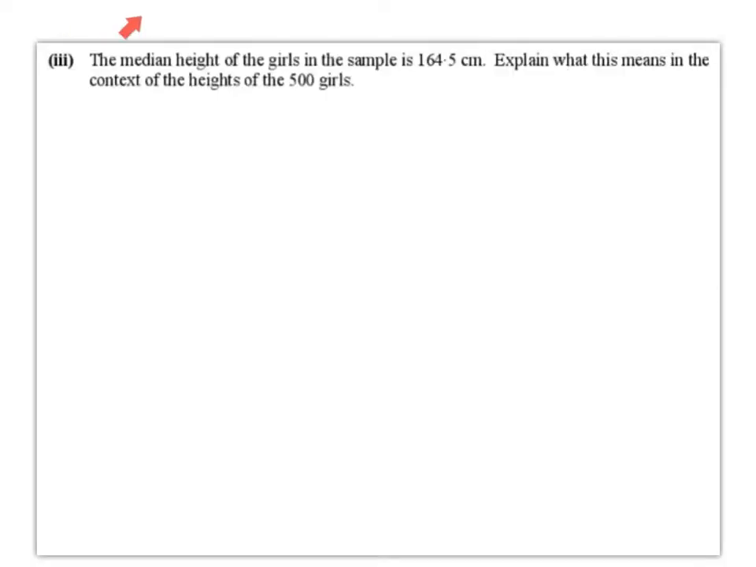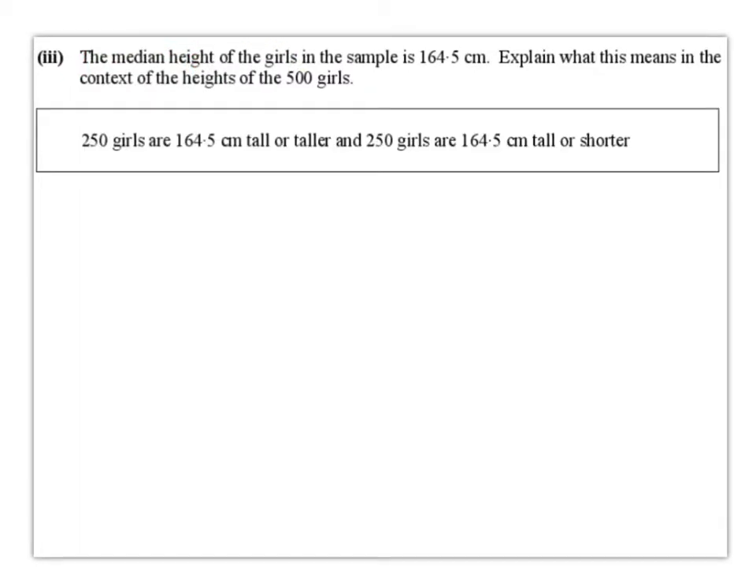Question 3. The median height of the girls in the sample is 164.5 centimetres. Explain what this means in the context of the heights of the 500 girls. So the median height means the middle height. So if we were to write all the heights of all the girls out in a list and pick the one in the very, very middle, it would be the median. So this happens to be 164.5 centimetres.